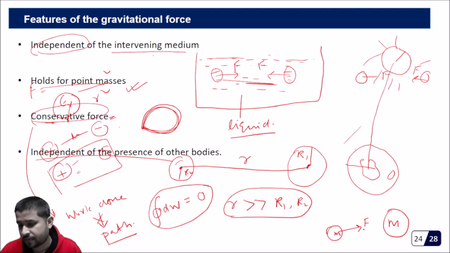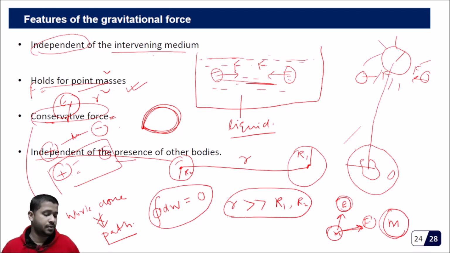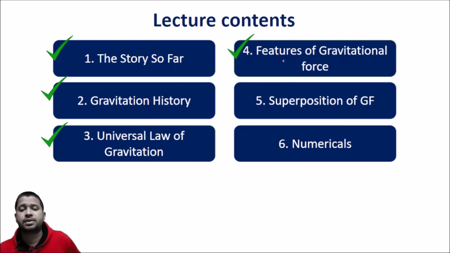by force F. If there is a third body, let's say P, then the force by which this mass is getting attracted because of this mass M is not going to be affected by this. It will have its attraction towards this, that is fine, but this force between small m and capital M is not dependent on the presence of a third body. So this is one property of gravitational force. These are some properties, or features, of gravitational force that we have discussed.